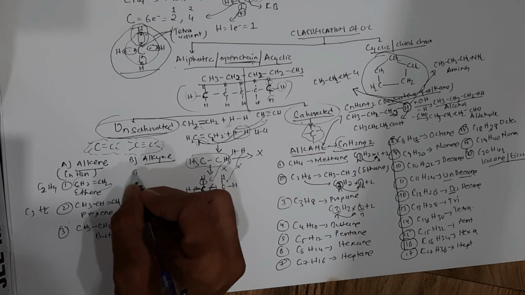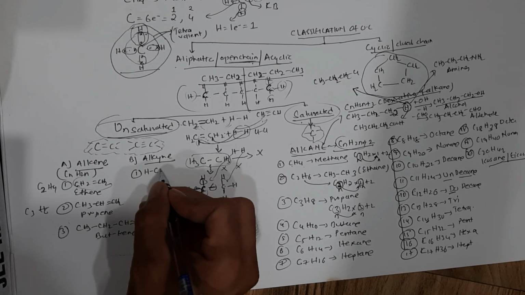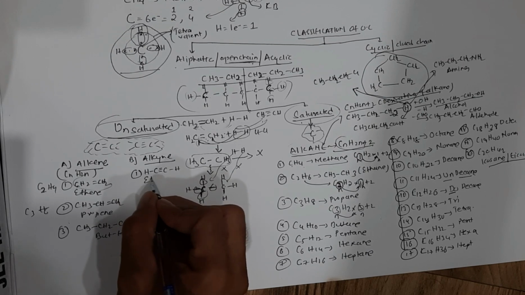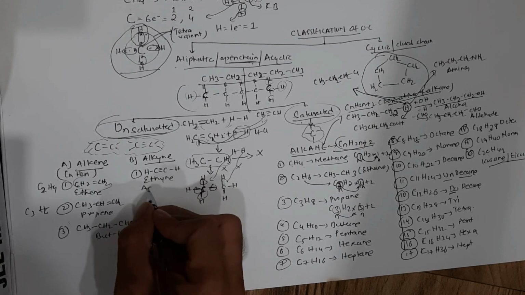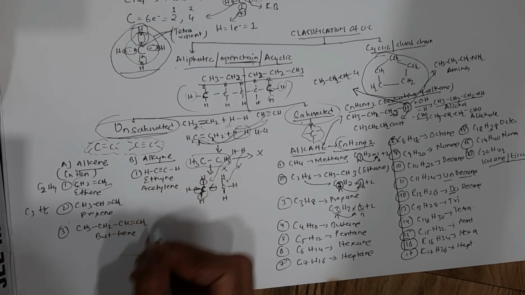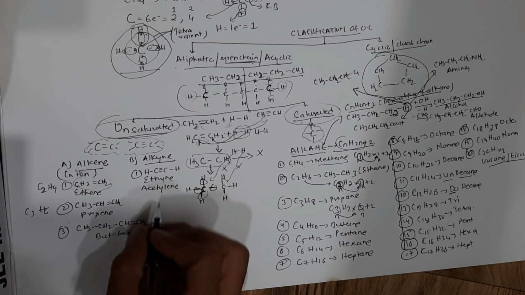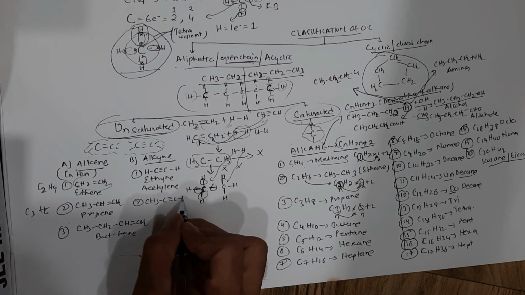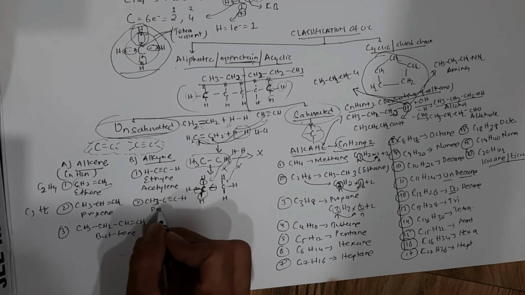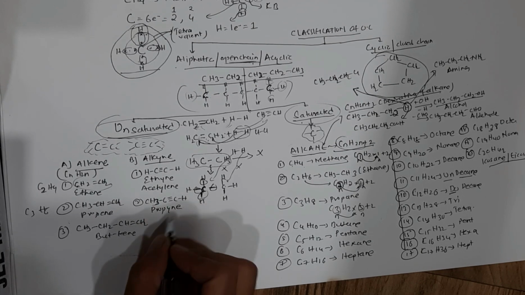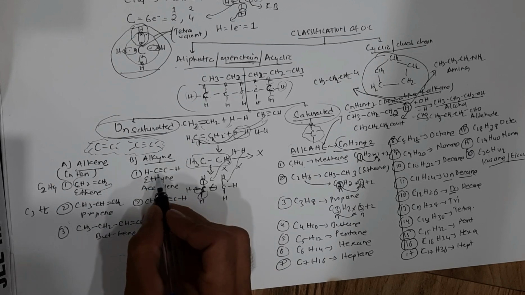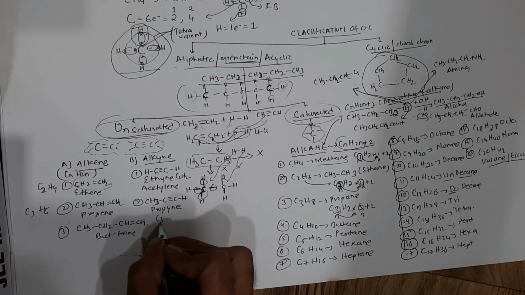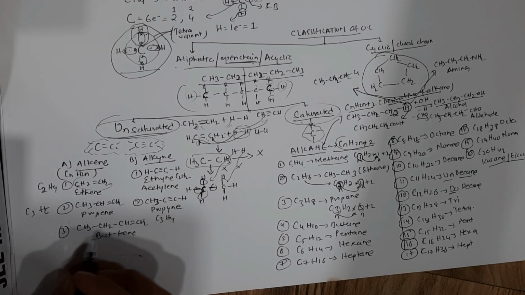Now in alkyne, you have seen the first member of alkyne is HC≡CH, called ethyne or acetylene. Okay, the first member. The second member is CH3C≡CH, called propyne. Now let's see the formula. This is C2H2. This is C3H4. Now see properly.